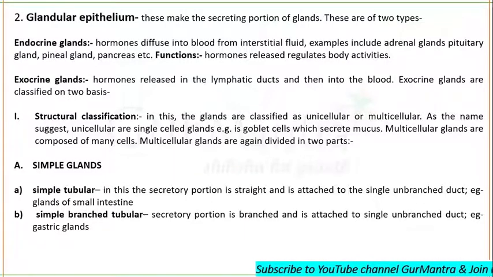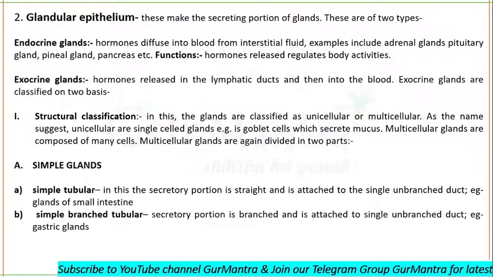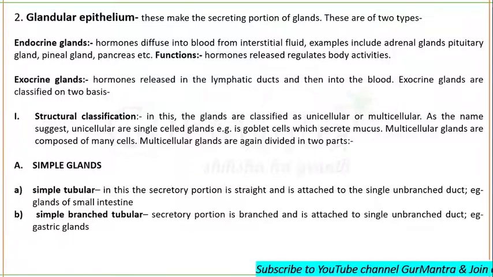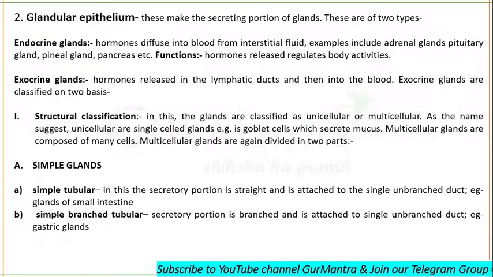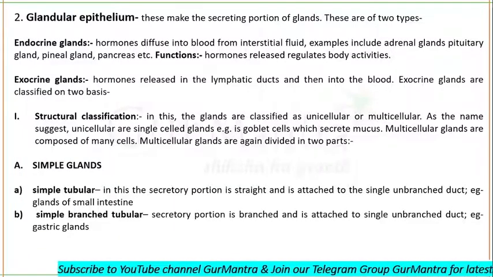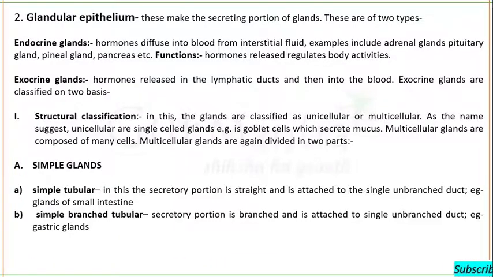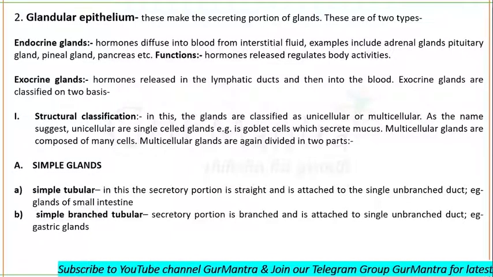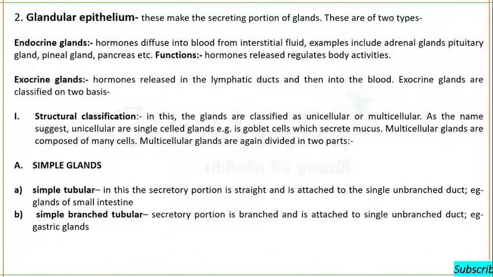For example, adrenal glands, pituitary gland, pineal gland; the pancreas is both endocrine as well as exocrine. The function of endocrine glands is the release of hormones which regulate different activities of our body. Right or wrong? Absolutely right.